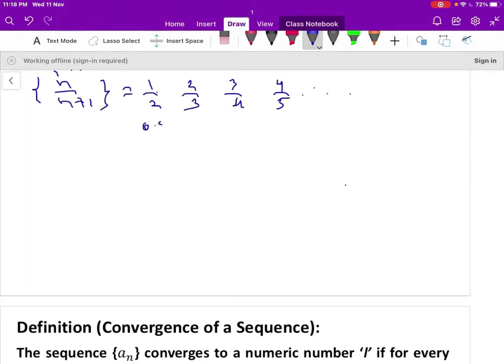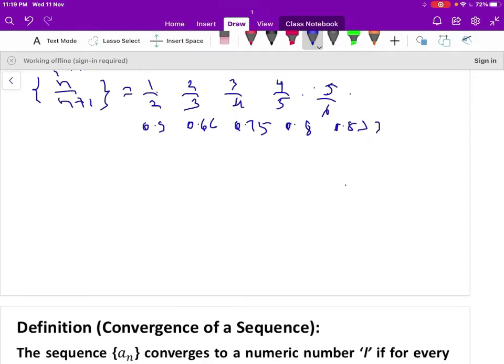That is 0.5, 2 by 3 is 0.66, then 0.75, 0.8, next one, that is 5 by 6, is 0.833, like this. It is an increasing sequence.